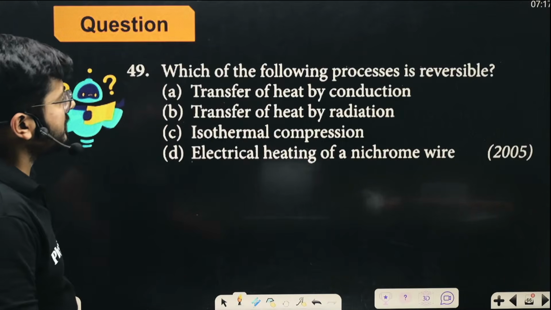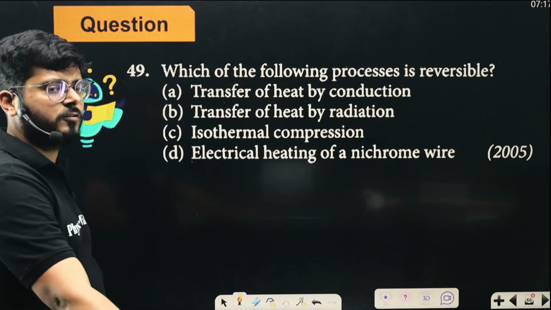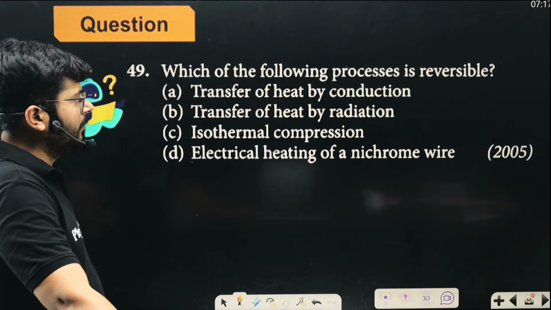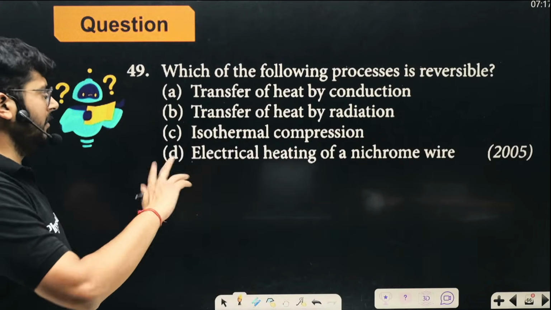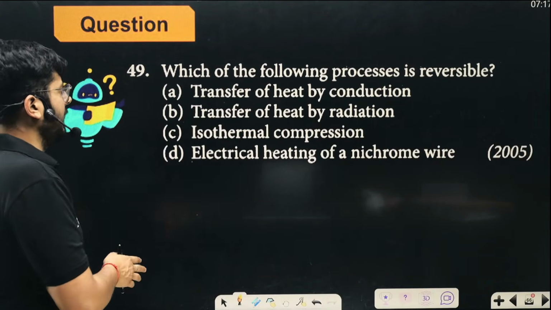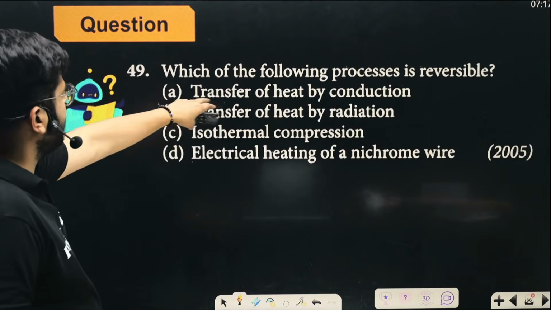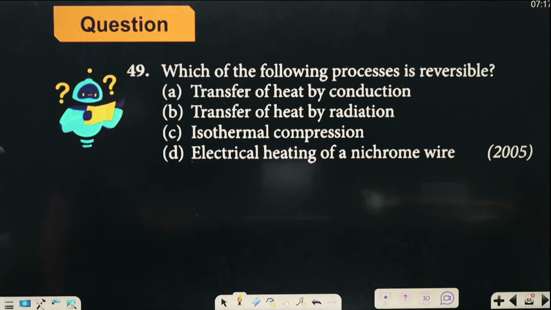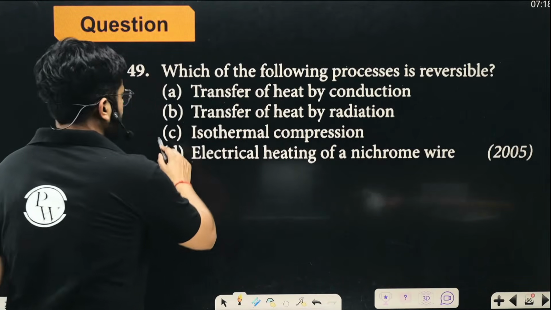Which of the following processes is reversible? So which of the following is going to be a reversible process, right? So think about it. A reversible process means you can get back to the same state if you provide the similar conditions. Transfer of heat by conduction, is it a reversible process? Transfer of heat by radiation, is it a reversible process? Isothermal compression. So isothermal compression is happening at a very steady state. So ideally this process is the reversible process, right?